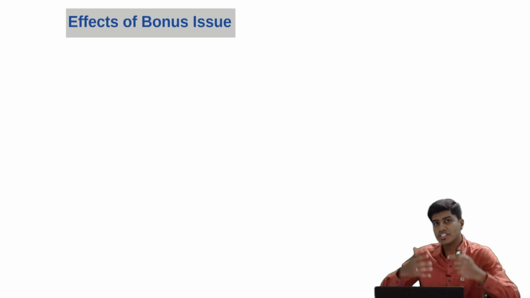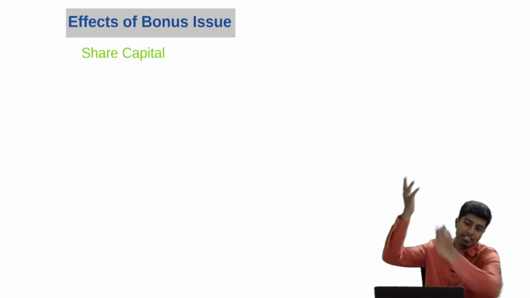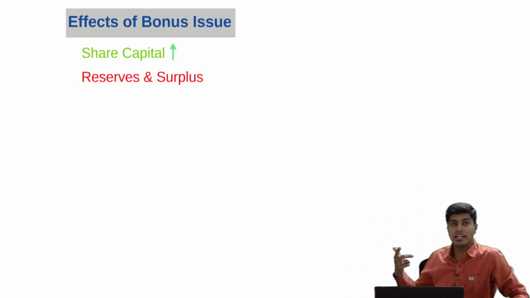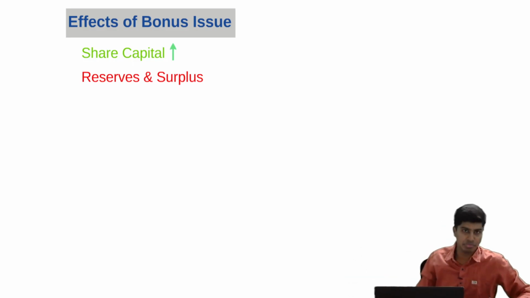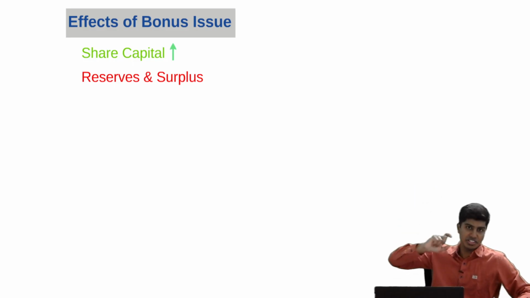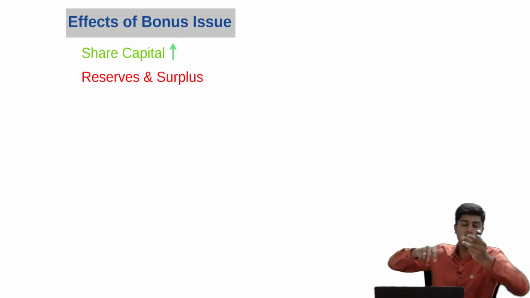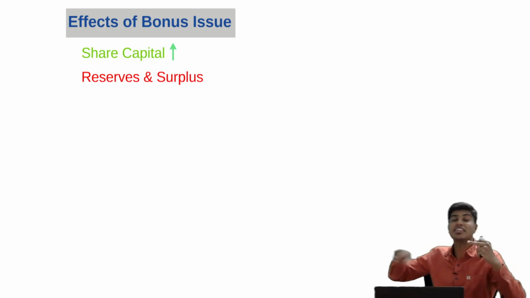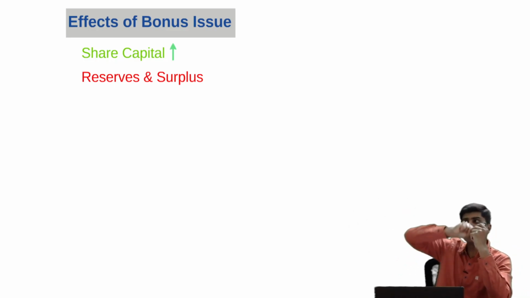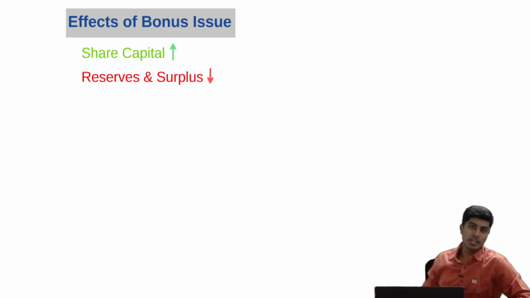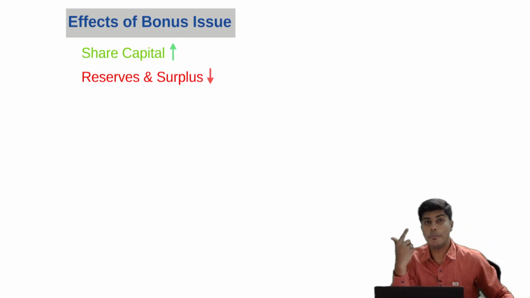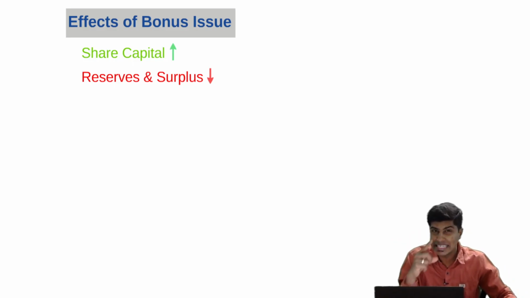Because of bonus issue, the shares are issued, and the share capital of the company is increasing. And as the share capital increases, we are not collecting cash from the shareholder. Instead, we are using our reserves to capitalize and then increase the share capital. We are not writing cash account or bank account debit to share capital. We are writing reserves account debit to share capital. So because we utilize reserves and put them into share capital, our reserves, the accumulated profits, will decrease.